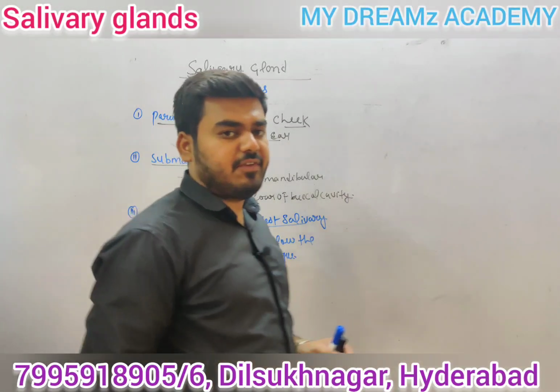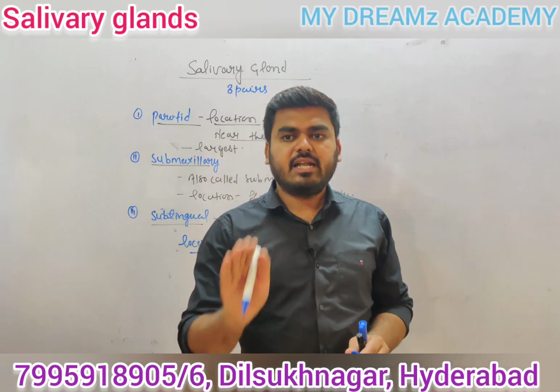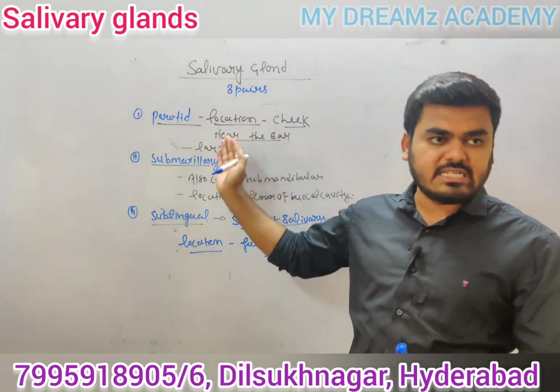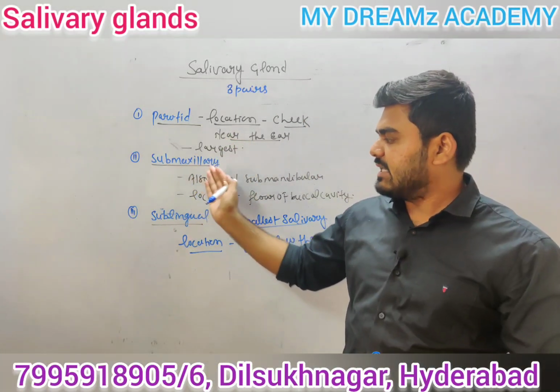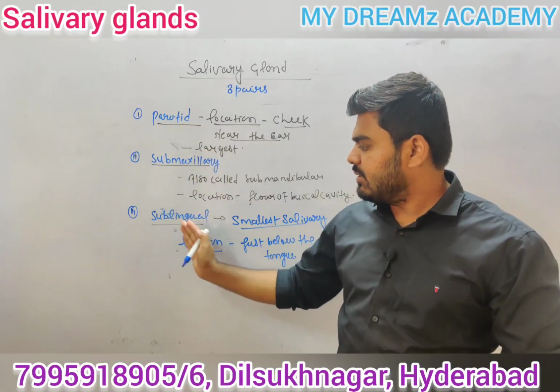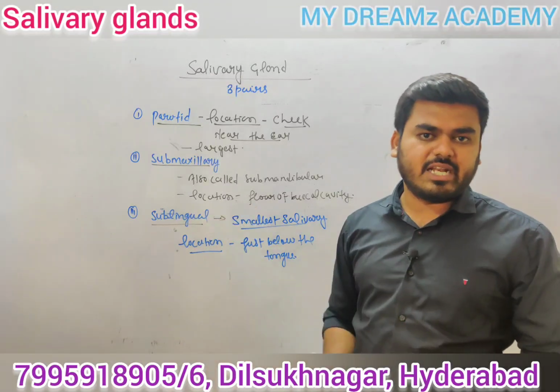So the salivary glands are found in the mouth region, the buccal cavity. There are 3 pairs of salivary glands. The first one is the parotid, the largest salivary gland. The second is the submaxillary, also known as the submandibular. The third one is the sublingual, the smallest salivary gland.